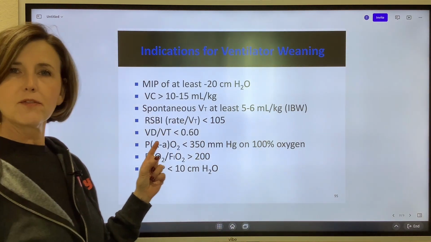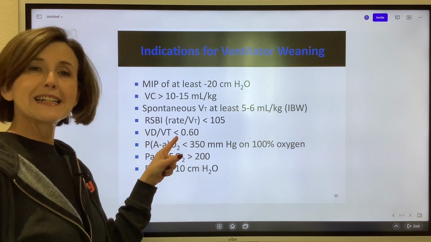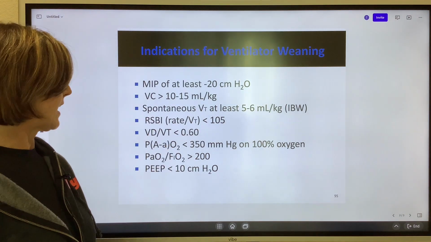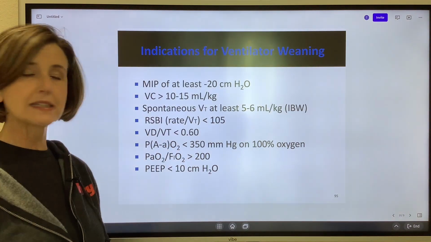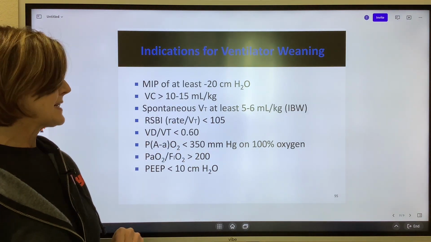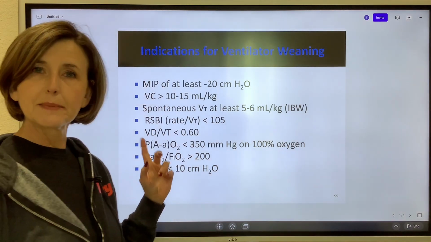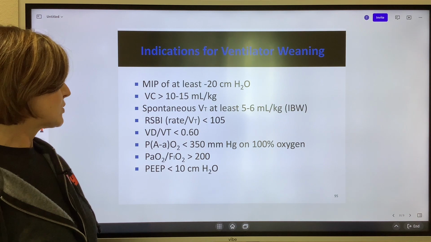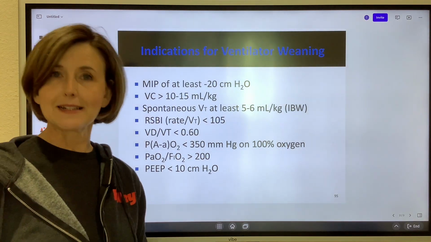Dead space to tidal volume ratio. This is the percent of tidal volume that does not remove CO2. So that needs to be less than 60 to wean. The A to A difference on 100% needs to be less than 350. PF ratio needs to be greater than 200, and your PEEP needs to be less than 10.